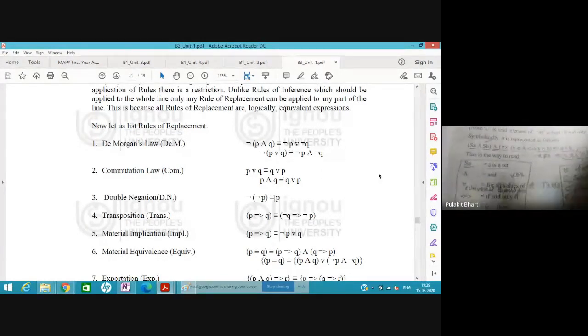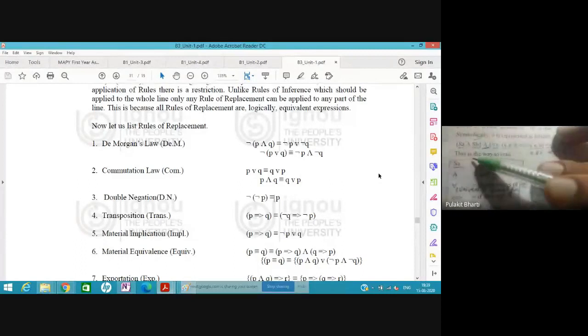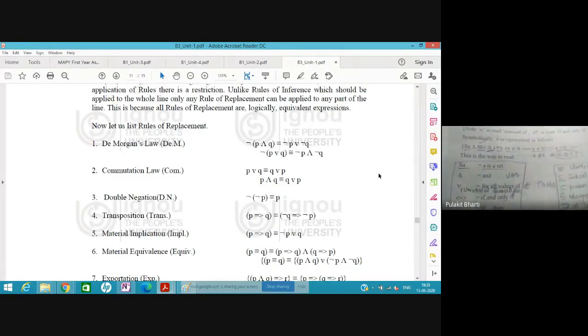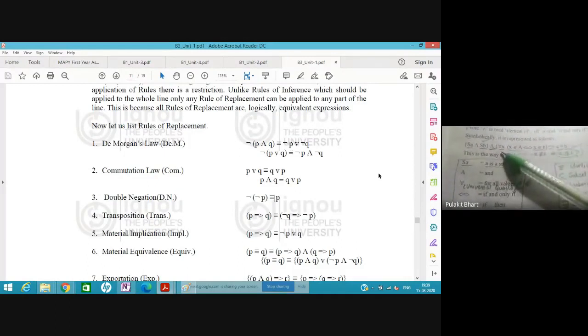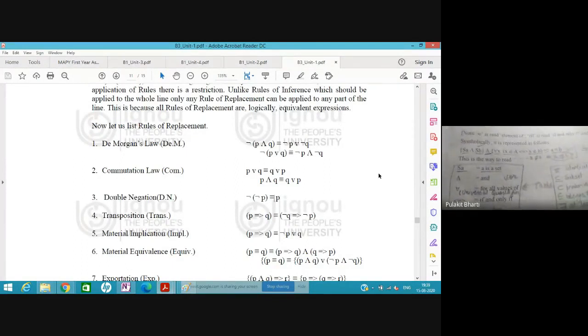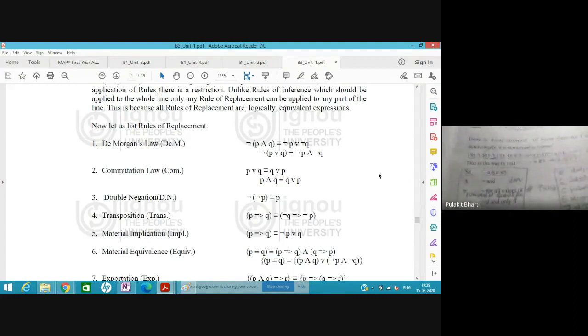They wrote here, like there is set A and set B, and for all elements X, X belongs to A if and only if X belongs to B, which means if X belongs to A, X would belong to B, and if X belongs to B, X would belong to A.